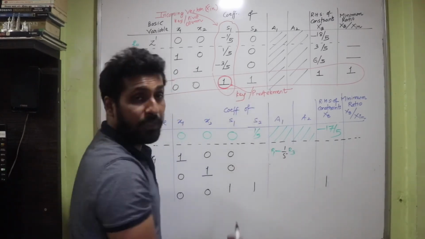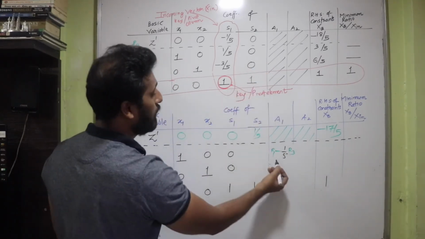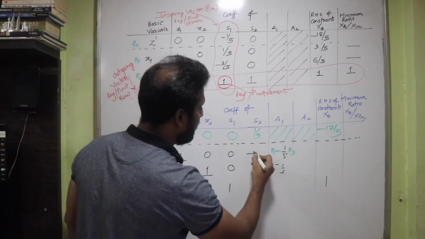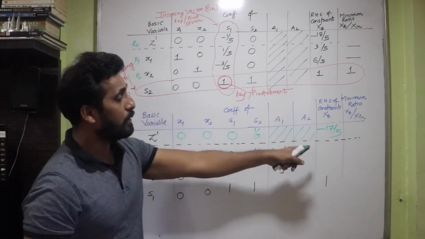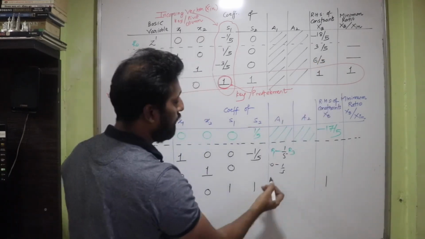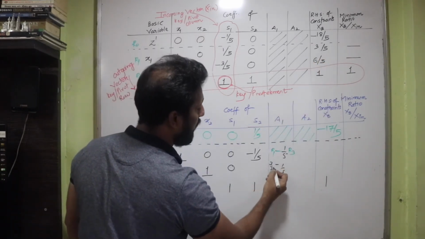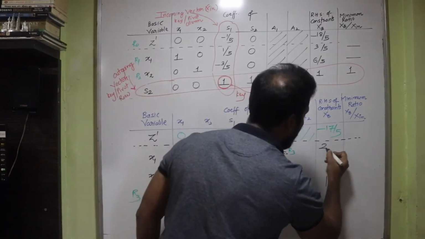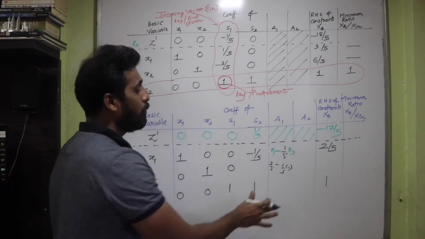and the values of xb. So let's get the values very quickly. So I have 0 here, minus 1 upon 5 into R3 is 1. So that gives me minus 1 by 5. Let's move ahead. That's 3 upon 5 here. So R1 is 3 upon 5. Minus 1 upon 5 into 1. So that gives me 2 by 5. So let's write 2 by 5 here. Let's proceed further.